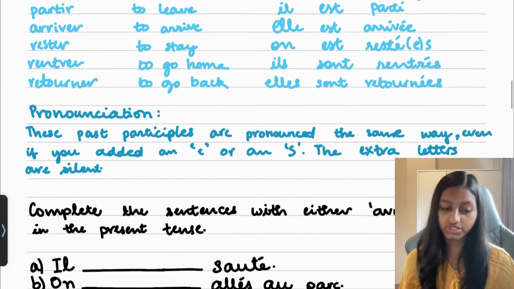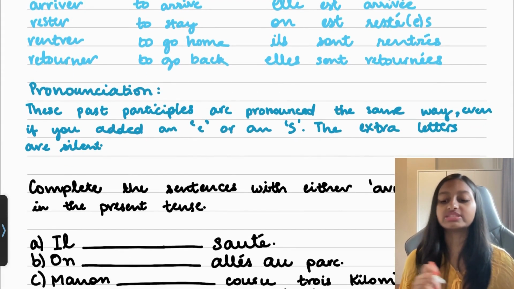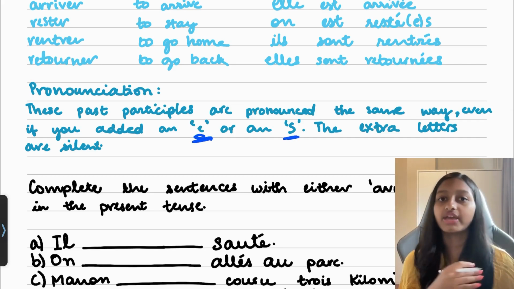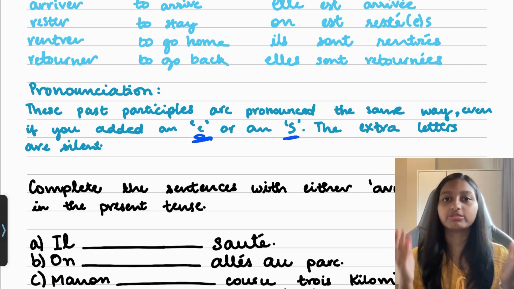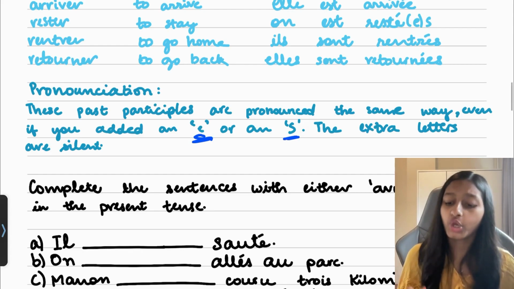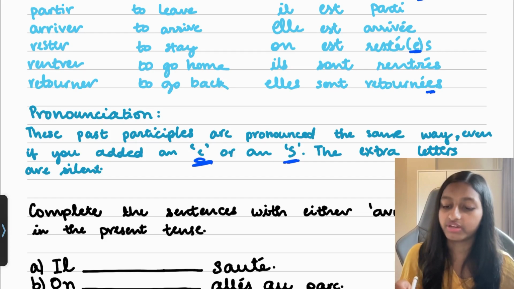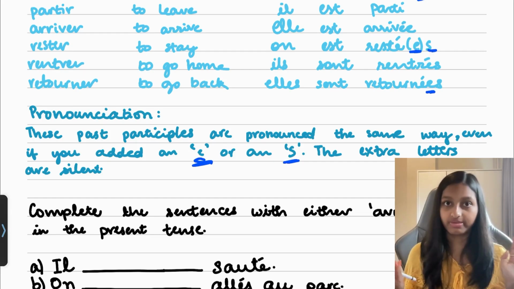Now the pronunciation. The past participles are pronounced the same way, even if you add an e or an s. If there's any other extra letter, it doesn't matter, the pronunciation would remain the same.